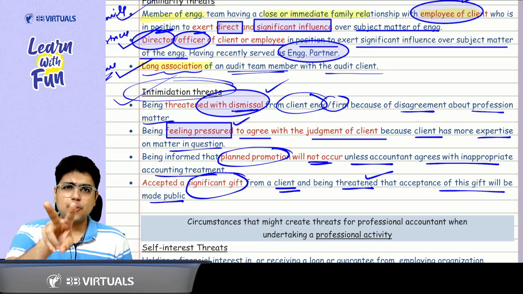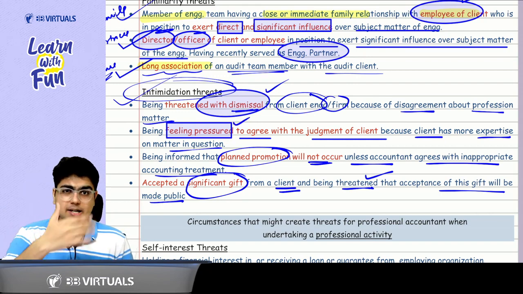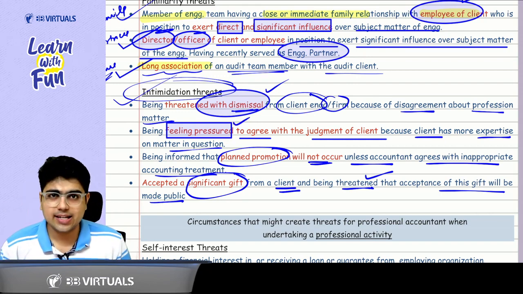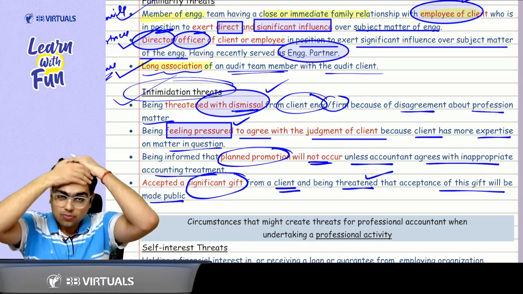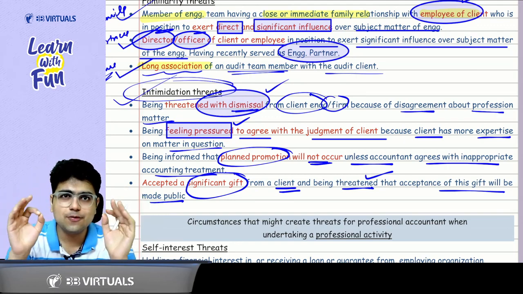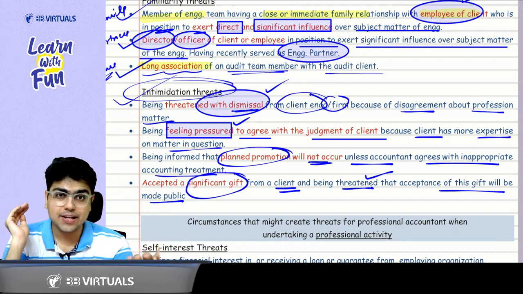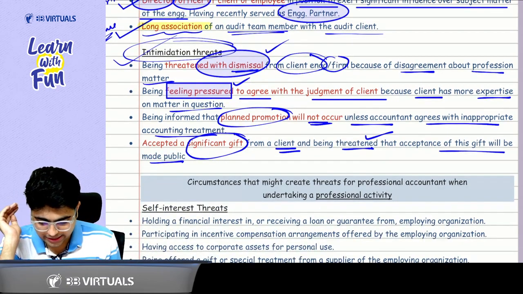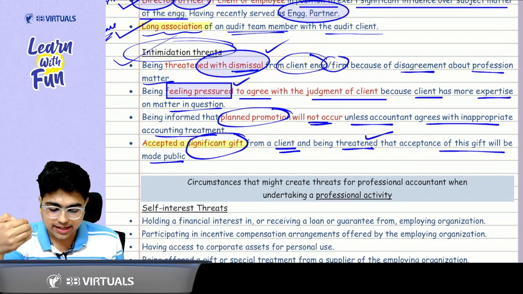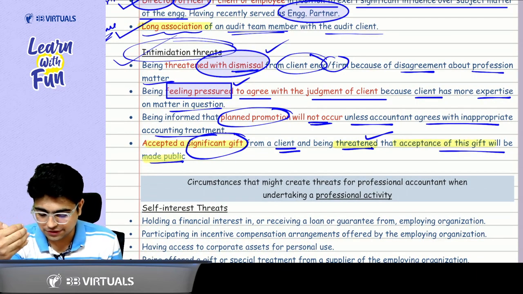Okay, sir. So first point is threat of dismissal. Second point is creating a pressure. What was the another way of creating a threat on you? Creating a pressure on you? It was the client provided a gift to you. Okay? So when client provided a significant gift to you and then he created a threat that this acceptance of gift will be made public.